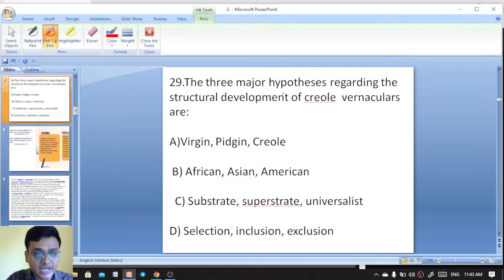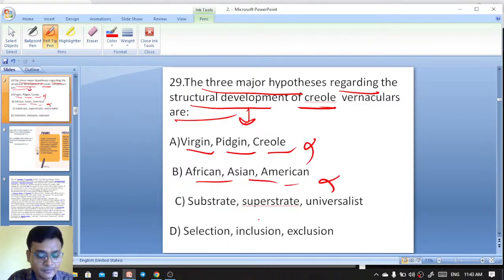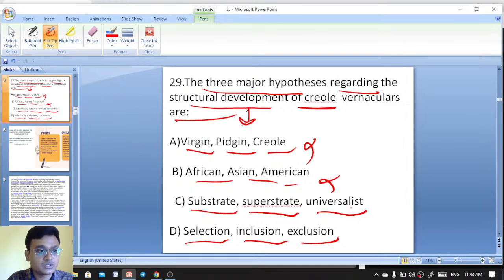The three major hypotheses regarding the structural development of Creole vernaculars are: Virgin, Pidgin Creole, African, Asian American; or substrate, superstrate, universalist; or selection, inclusion, exclusion. Now you should know what is Pidgin and what is Creole. After knowing that, you'll be able to answer. The three major hypotheses are substrate, superstrate, and universalist. So C is the right answer.